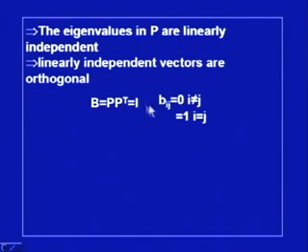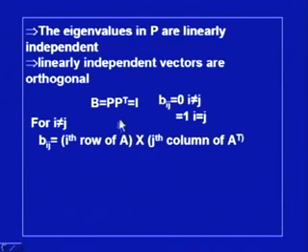The matrix is orthogonal. So, this statement means that Bij is equal to 0 whenever i is not equal to j, and it is 1 when i is equal to j. If you look at this product, then Bij, the typical element in B, is obtained as the ith row of A multiplied by the jth column of A transpose.